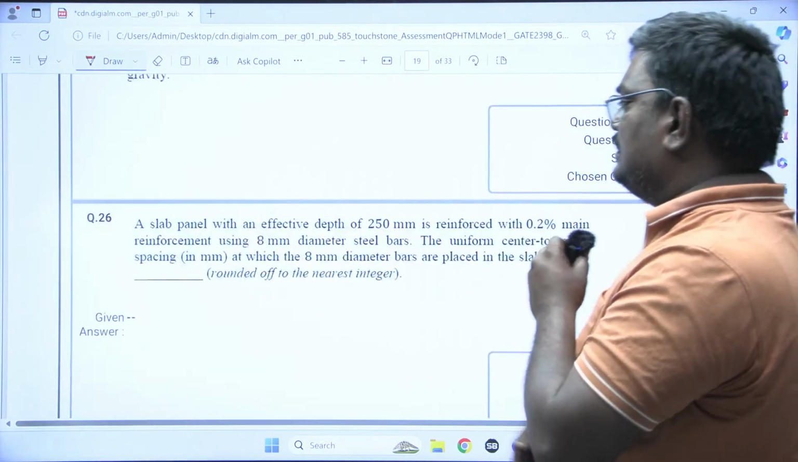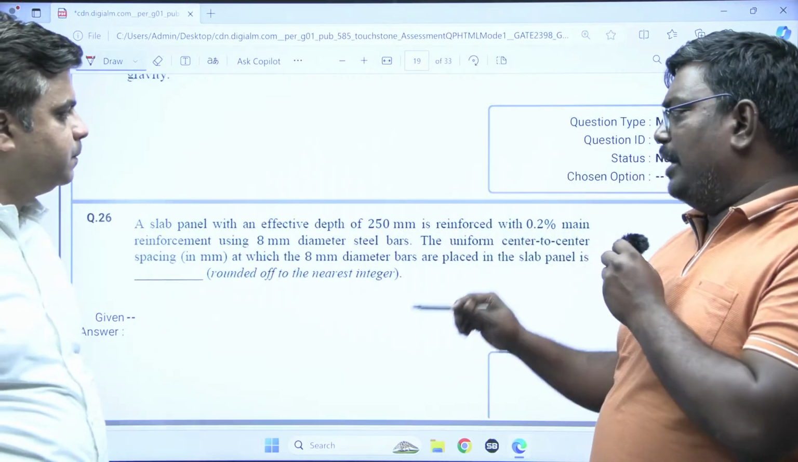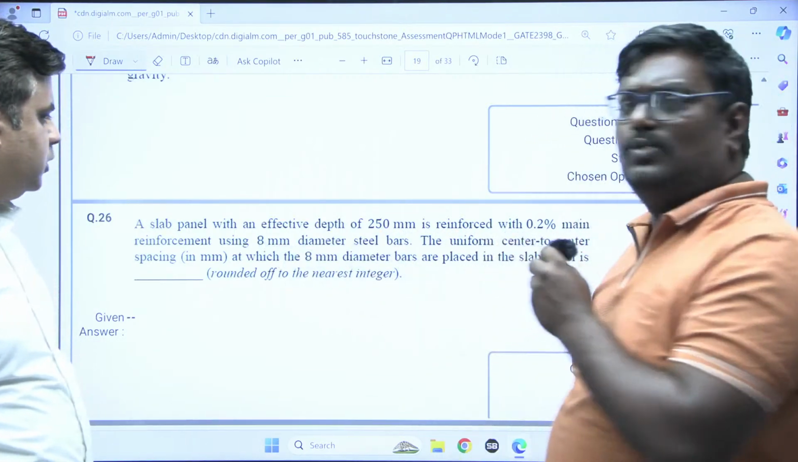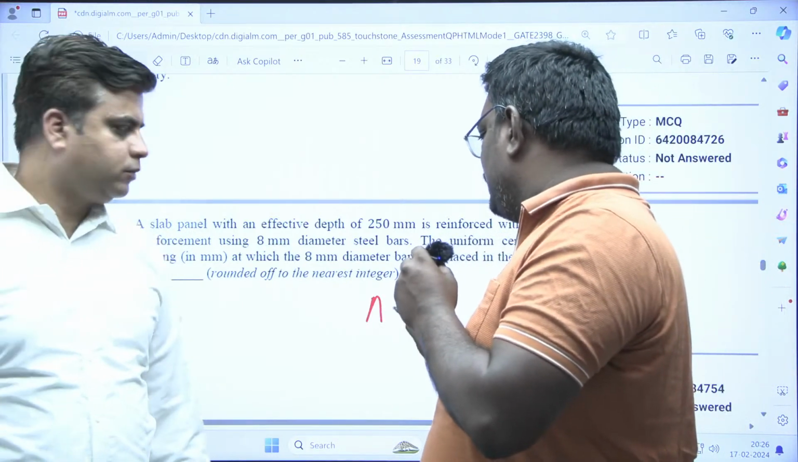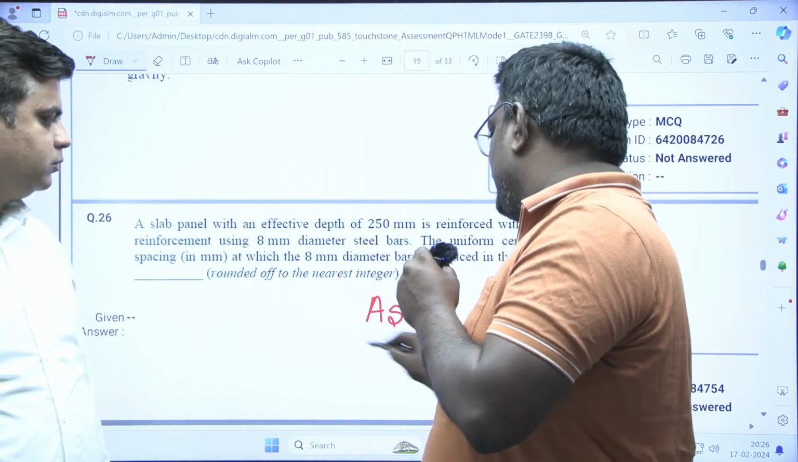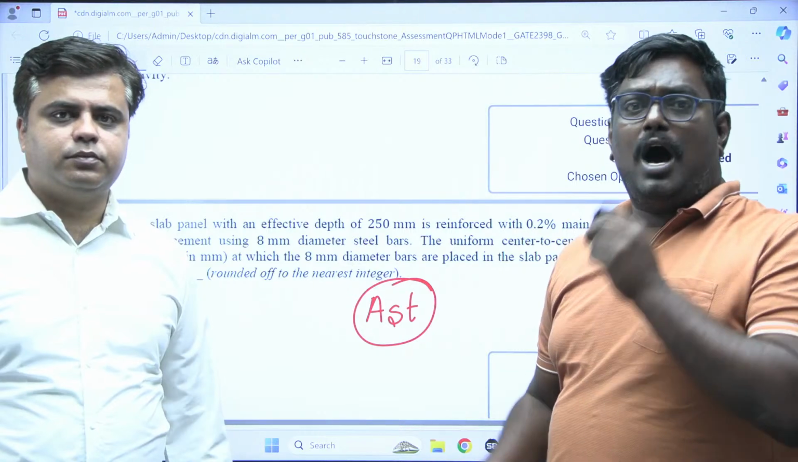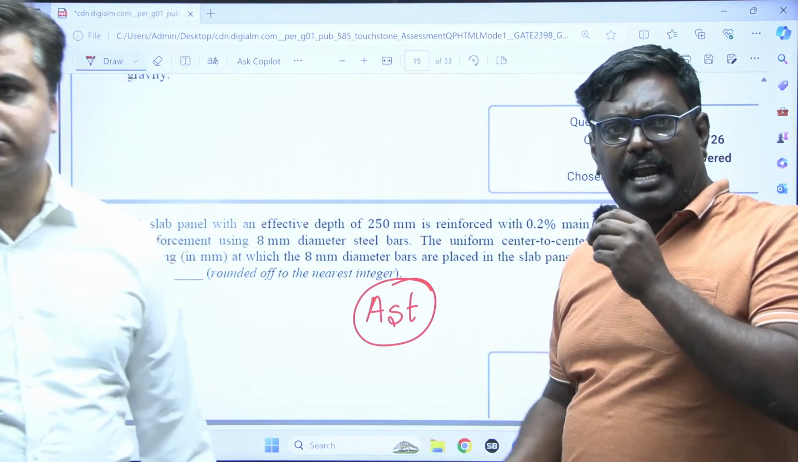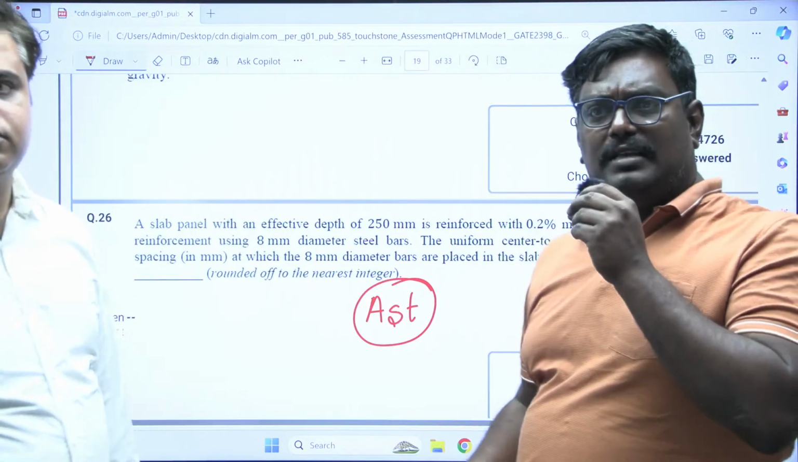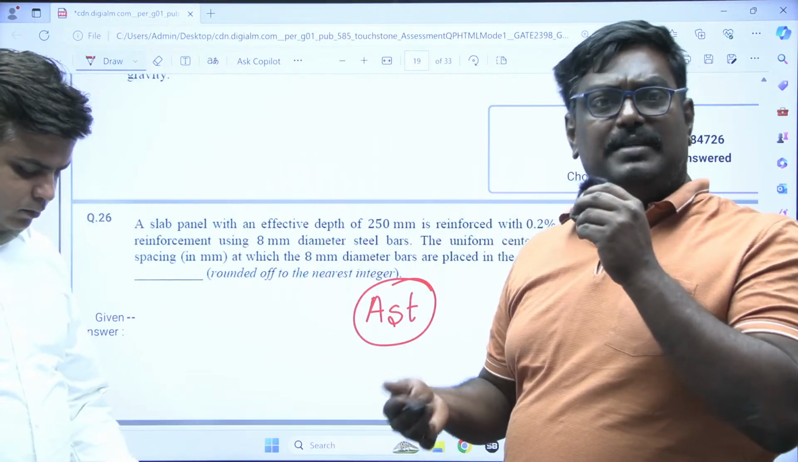A slab panel with an effective depth of 250 mm is reinforced with 0.2 minimum reinforcement. See, students, this is simple. First you have to find the area of steel, and you should know the area of an 8 mm dia bar. Area of steel required divided by the area of the 8 mm bar gives the number of bars. Then divide 1 meter, which means 1000 mm, by the number of bars.